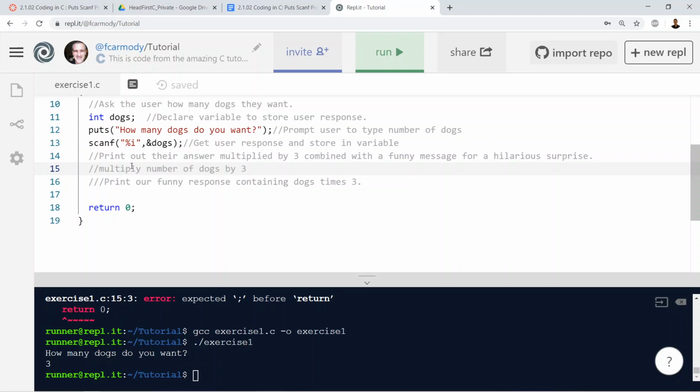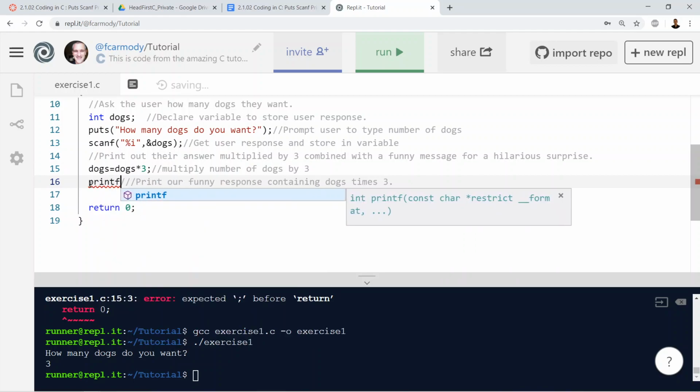All right, so there's our next 2 lines. So first we're going to multiply dogs times 3. Remember, we can reference itself, so we can say number equals number times 3, and now number is going to be 3 times what it used to be, right? So we're going to do that with dogs. So dogs equals dogs times 3. Okay, so now dogs has been multiplied. Remember, the star is the thing for multiplication. And then we're going to go ahead and do printf.